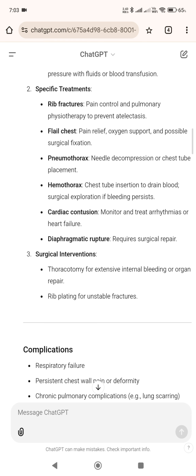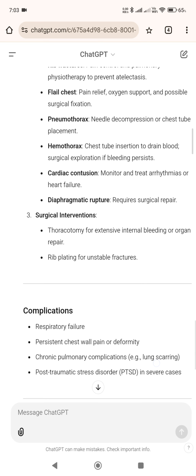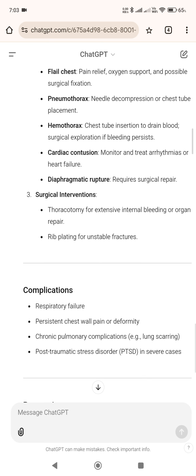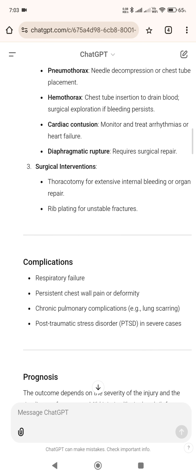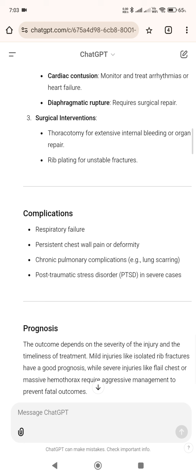2. Specific treatments. Rib fractures, pain control and pulmonary physiotherapy to prevent atelectasis. Flail chest, pain relief, oxygen support, and possible surgical fixation. Pneumothorax, needle decompression or chest tube placement. Hemothorax, chest tube insertion to drain blood, surgical exploration if bleeding persists. Cardiac contusion, monitor and treat arrhythmias or heart failure. Diaphragmatic rupture requires surgical repair.